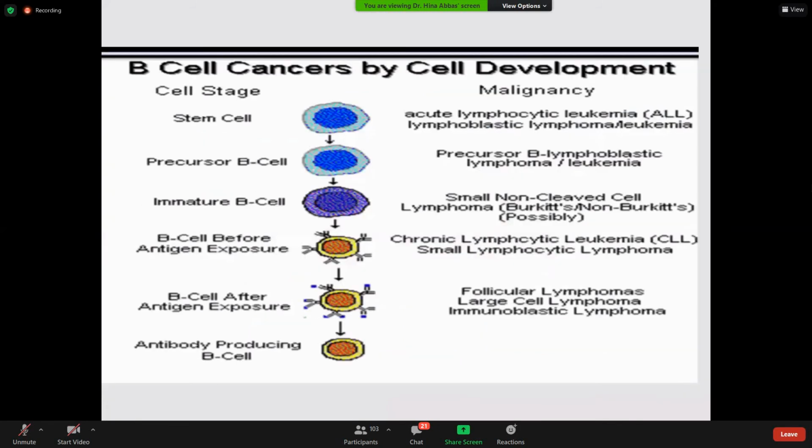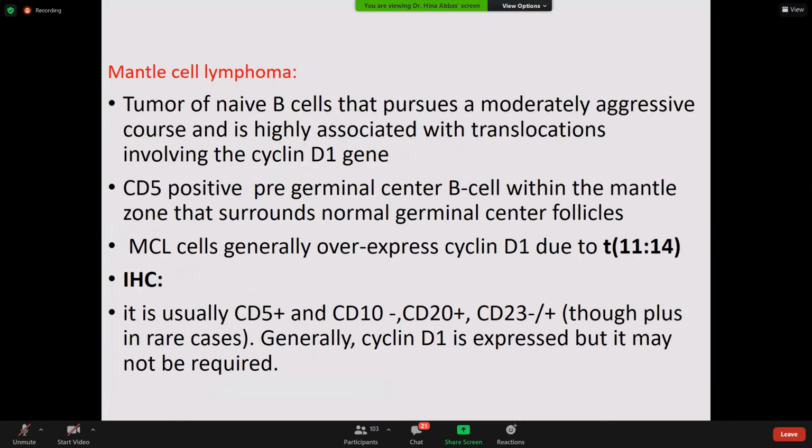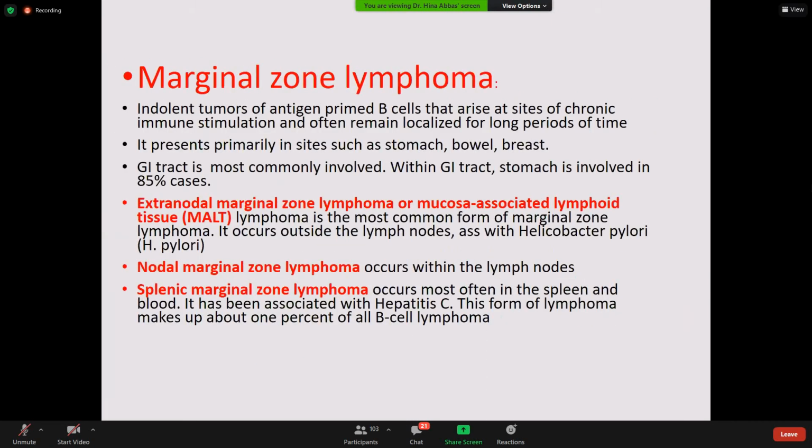So we are here on marginal zone lymphoma, which are indolent tumors of antigen primed B cells. Antigen priming has already happened, right? Antigen primed B cells that arise at sites of chronic immune stimulation and often remain localized for longer periods of time. It presents primarily in sites such as stomach, gall, breast; the GI tract is most commonly involved. Now coming to the extranodal marginal zone lymphoma or mucosa associated lymphoid tissue.